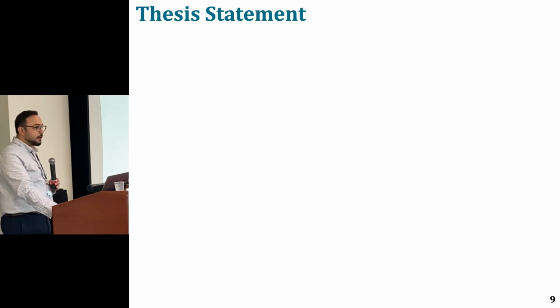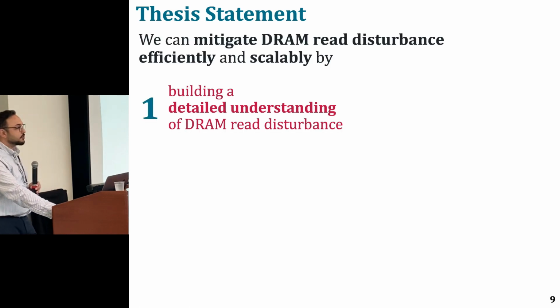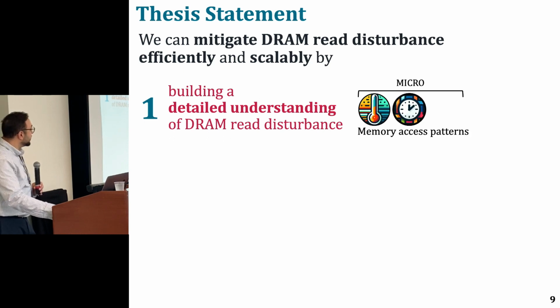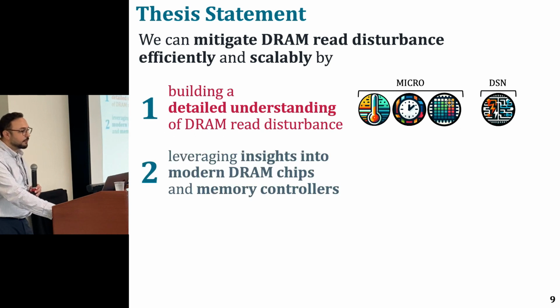So with these two problem definitions, we conducted several studies, and they're published in several venues, and all of them are oriented around this thesis statement. We can mitigate DRAM read disturbance efficiently and scalably by, first, building a detailed understanding of DRAM read disturbance. And to this end, we looked into the effects of temperature, memory access patterns, victim cells' physical location, and voltage.